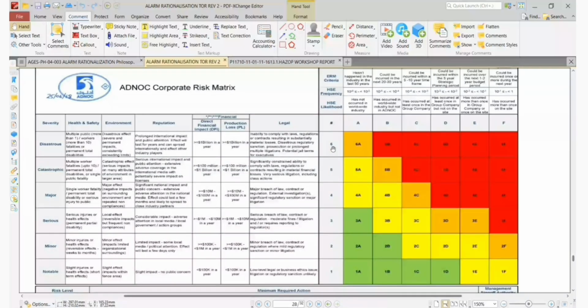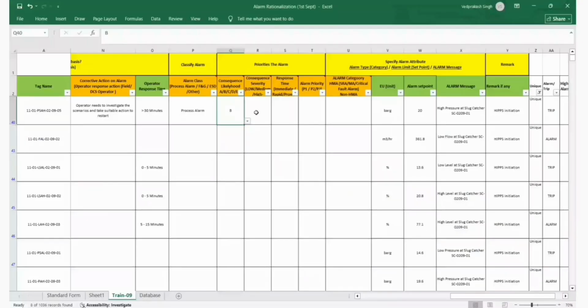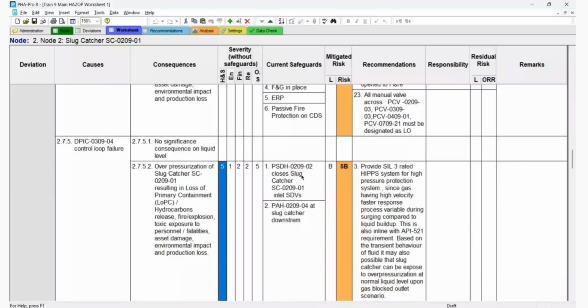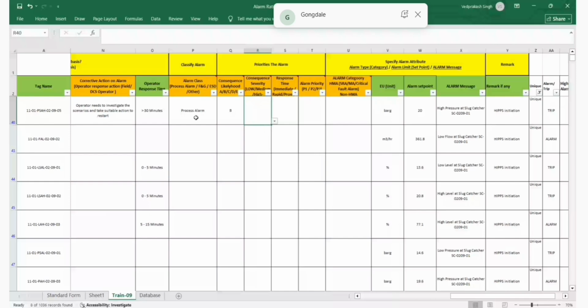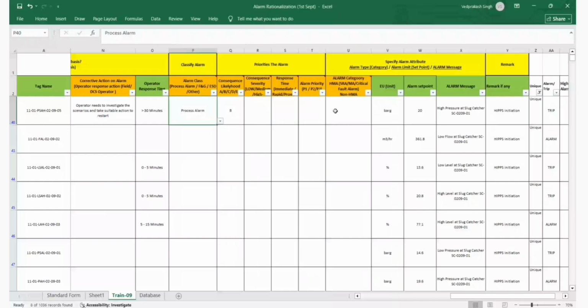I think, guys, let us follow the HAZOP, and if there is some mismatch, then we can decide accordingly, right? Okay. So here the likelihood, as per HAZOP, is 5 for people, but now it has prevented the scenario. Here the scenario is loss of production. So we have to understand if the operator does not take action in 30 minutes or more than 30 minutes, what will be the consequence severity?